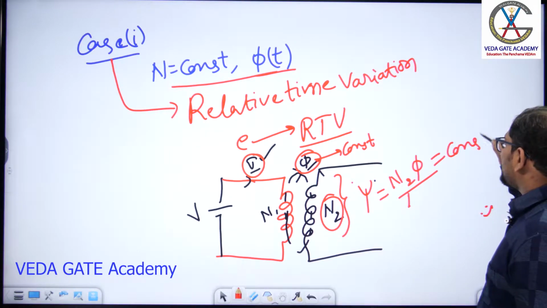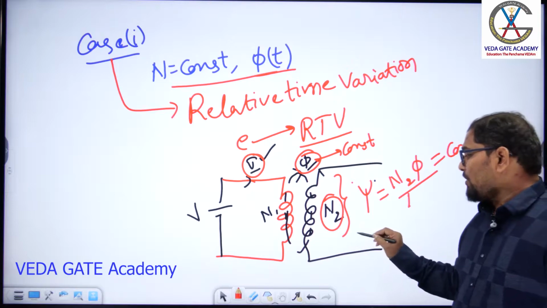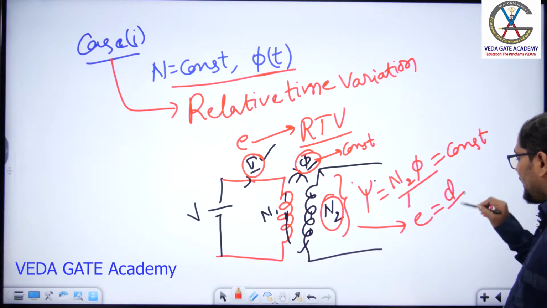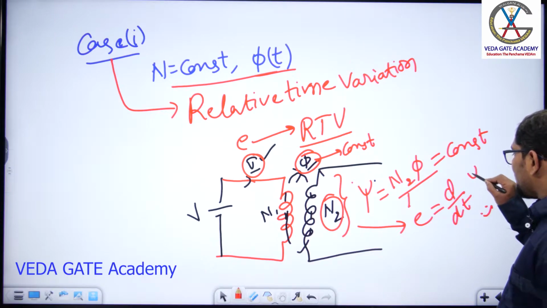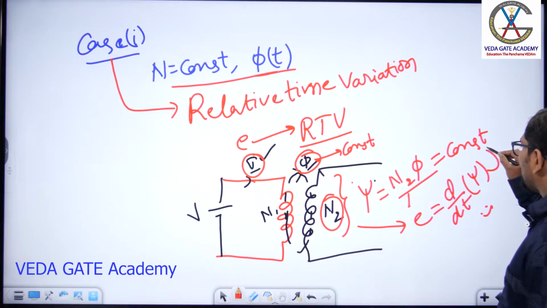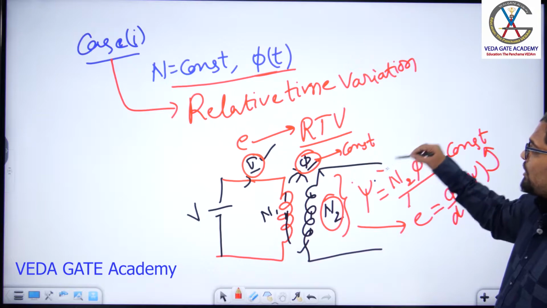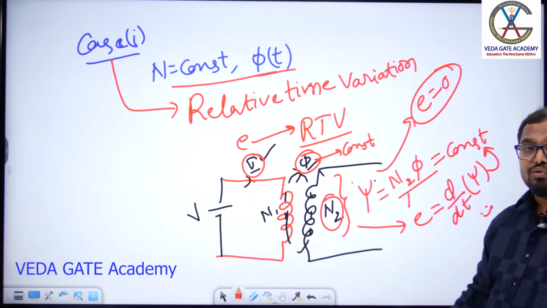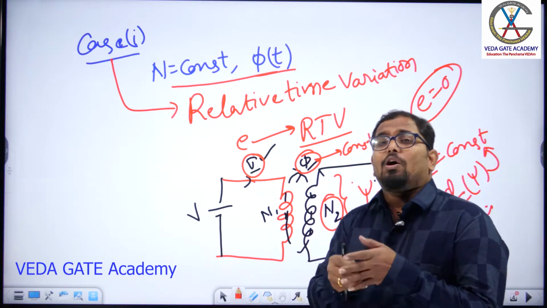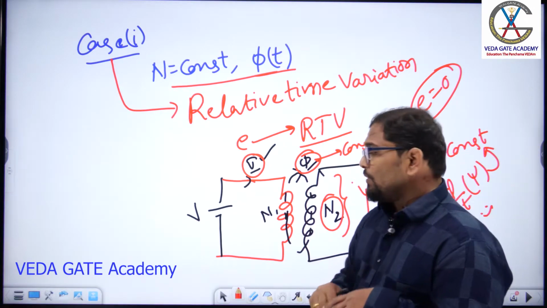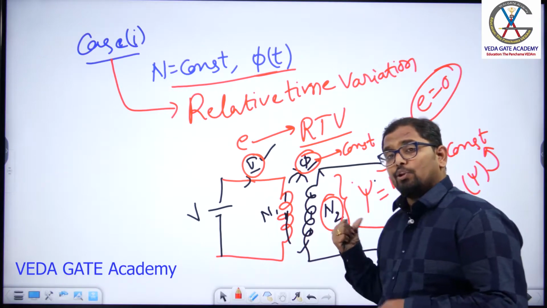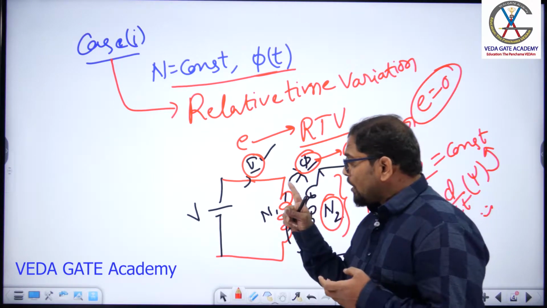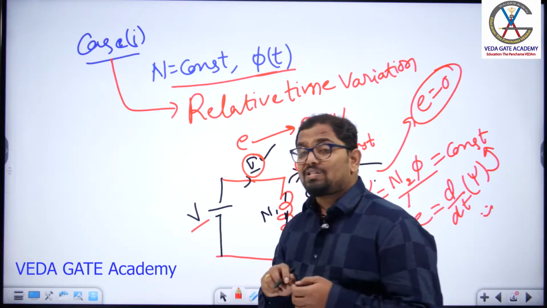Because of these constant flux linkages, what happens to the induced EMF in the secondary winding? The induced EMF is the rate of change of flux linkages, and as the flux linkages are constant, the induced EMF in this coil is equal to 0. That's why a transformer will not work when connected to a DC supply, because there won't be any induced EMF in the secondary winding. But you also should not connect a DC supply to the transformer.